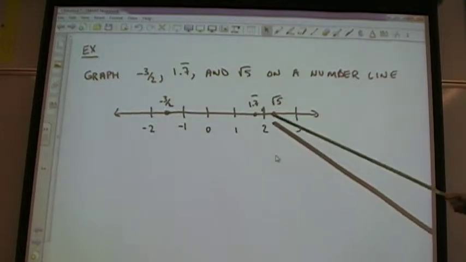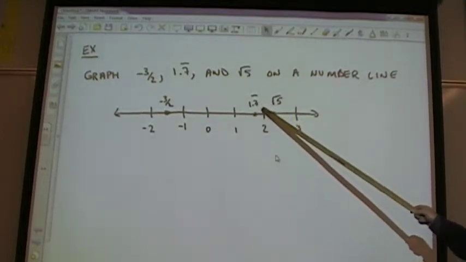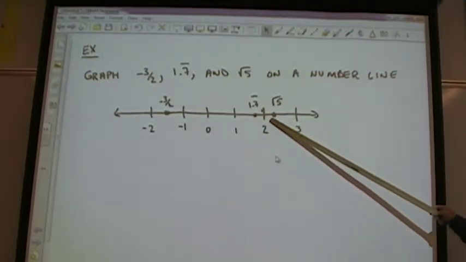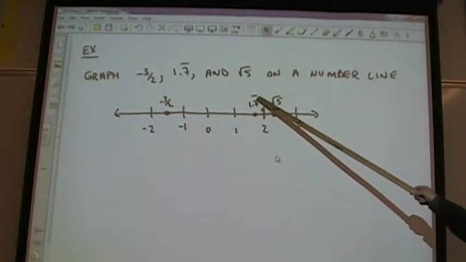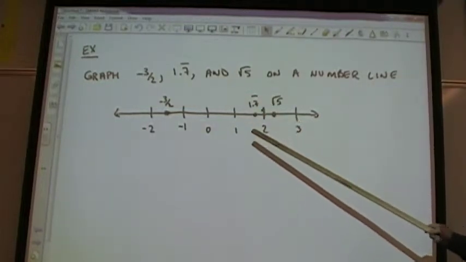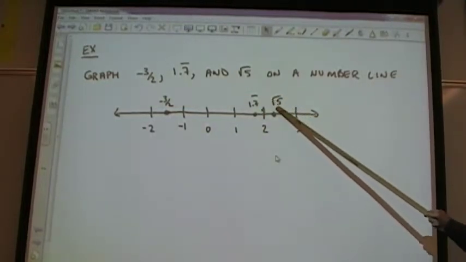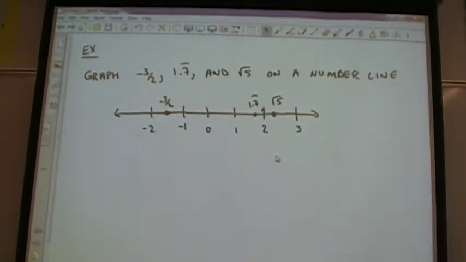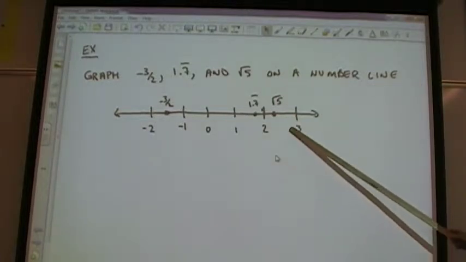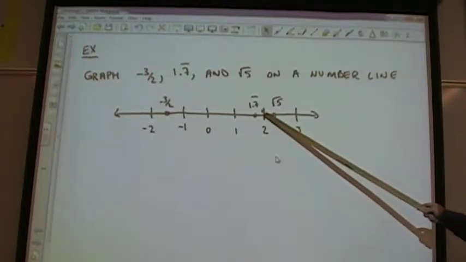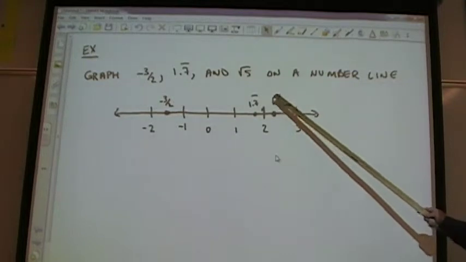Over here with 1.7 repeating, you know it's closer to the 2 because of the 7, correct? And square root 5, with any radicals, you need to type it into your calculator. I believe square root 5 is approximately 2.3. If y'all want to check me on that, you can. If it's 2.3, it would be closer to the 2. So just plot it closer to the 2.